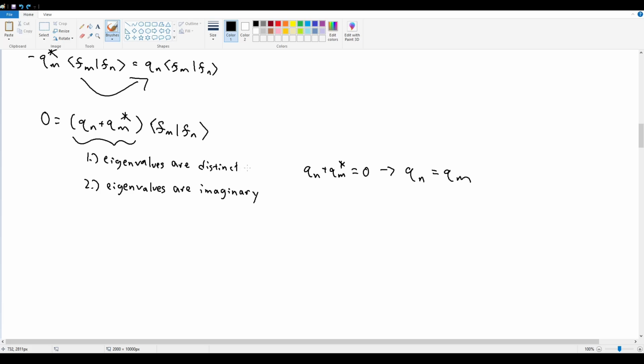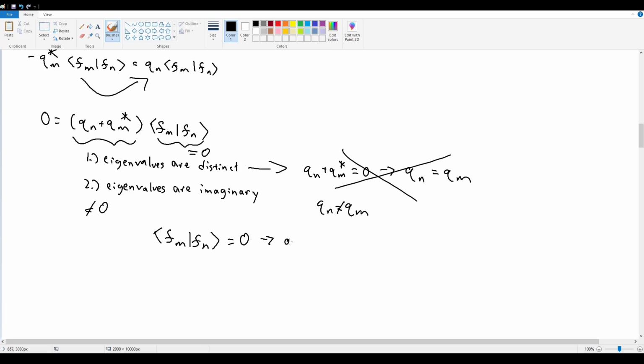So that means this is not possible, because the eigenvalues are distinct, Qn cannot equal Qm, in which case this term is not equal to 0. So if this term doesn't equal 0, then this term has to equal 0. That must mean that the inner product of Fm with Fn, two arbitrary separate states for this Hermitian anti-Hermitian operator, has to equal 0, which implies orthogonality. And that's our proof for part C.